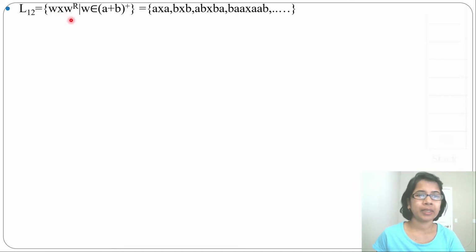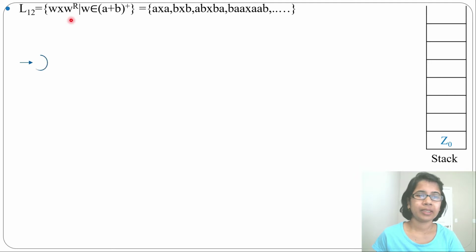Let's design the PDA. There will be one initial state and we'll make a self loop. If the input starts with A and the topmost stack symbol is Z0, we'll push A above Z0. If the input symbol is A and the topmost stack symbol is A, we'll push A above A. If it starts with B and the topmost stack symbol is Z0, we'll push B above Z0.